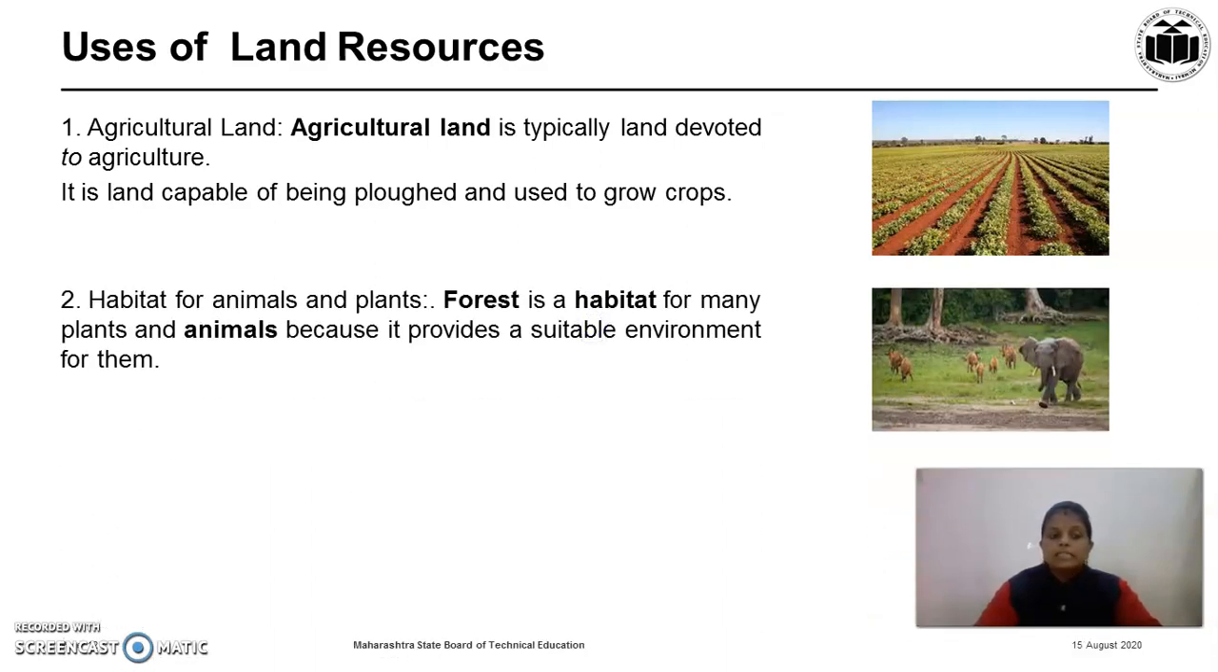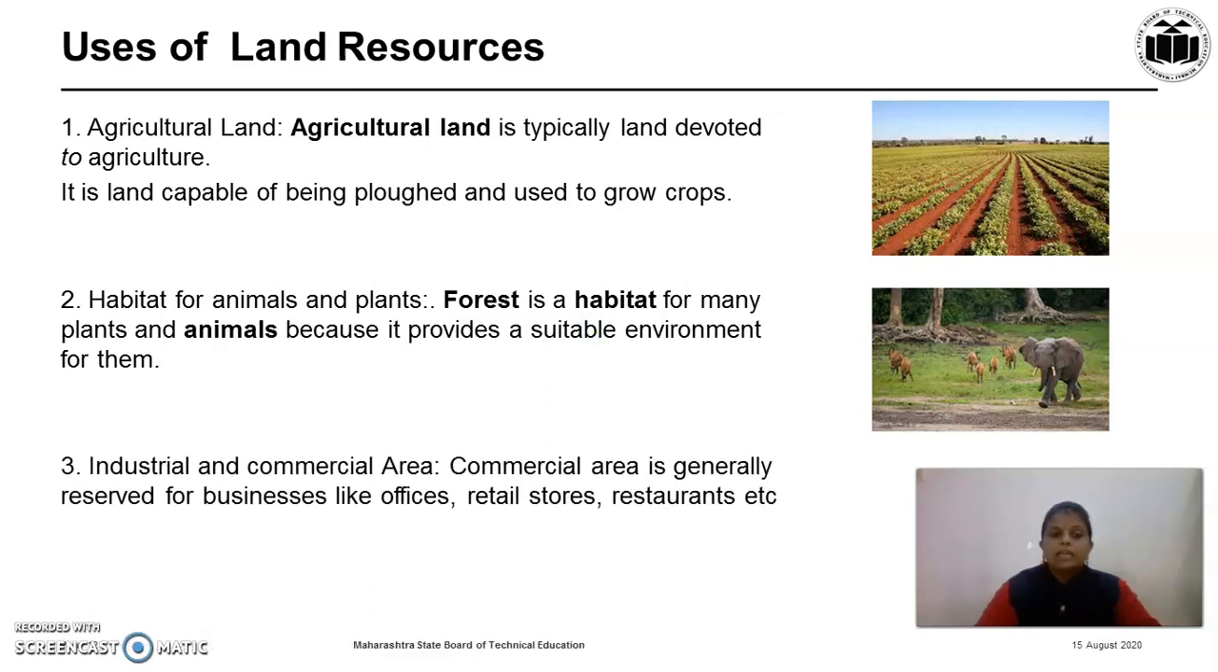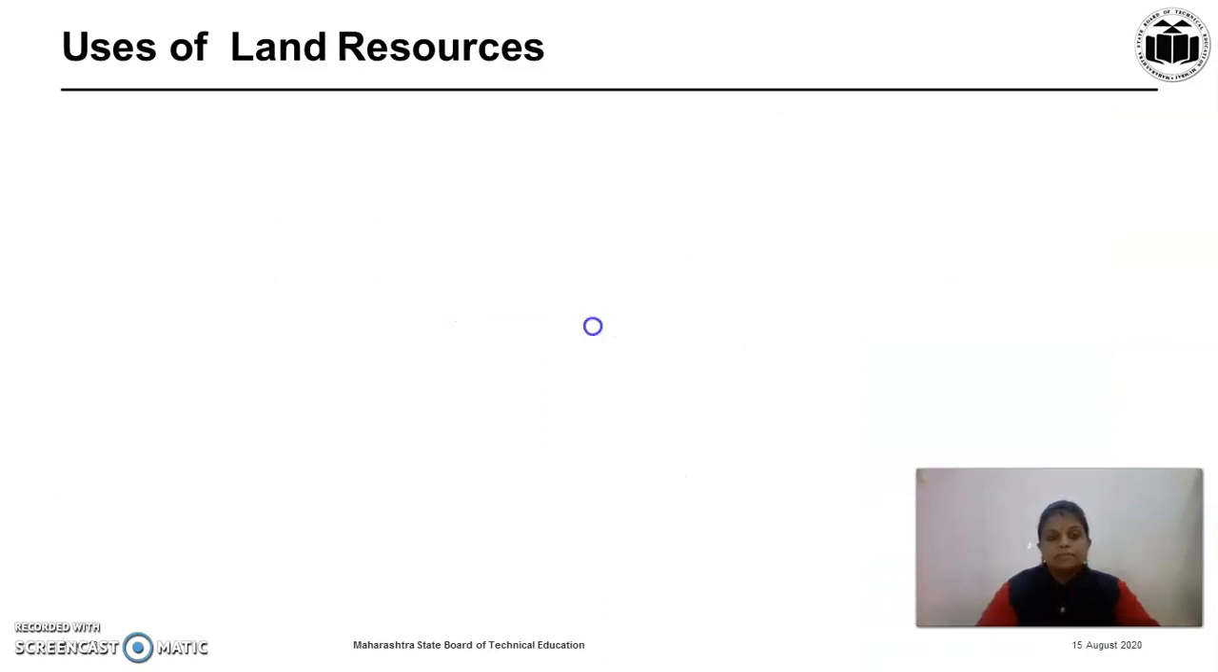It is used as habitat for animals and plants. Forest is a habitat for many plants and animals because it provides a suitable environment for them. Then, industrial and commercial area. Commercial area is generally reserved for businesses like offices, retail stores, restaurants, etc.